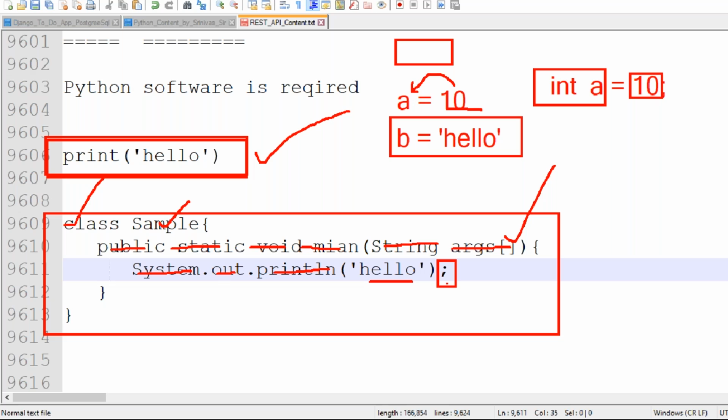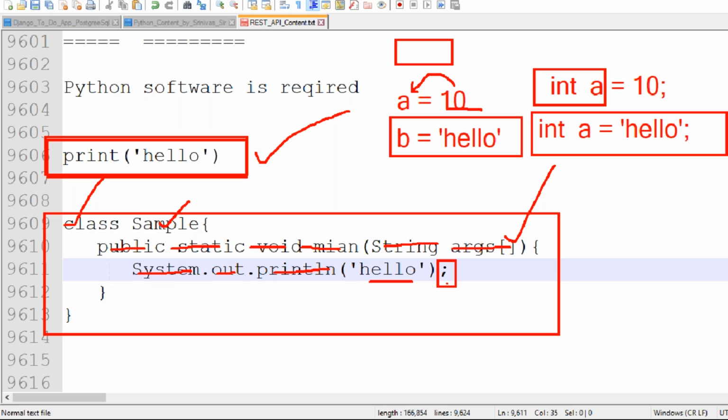If I write int a equal to hello and then a semicolon, this line immediately returns an error. Why? Because hello is a string, but you are trying to store an integer. Both are different types, so we get an error.